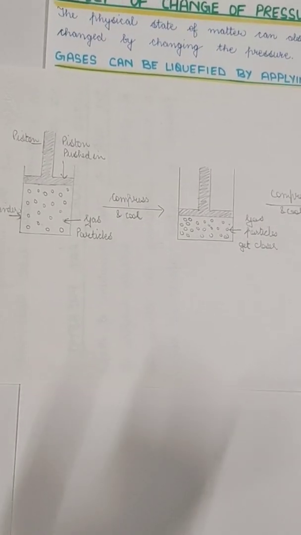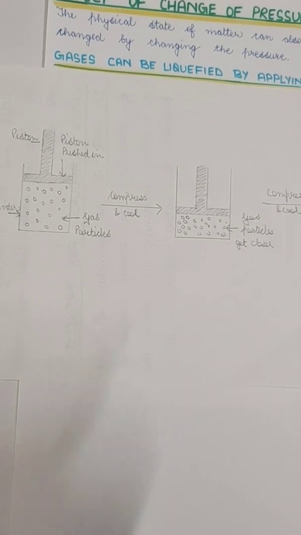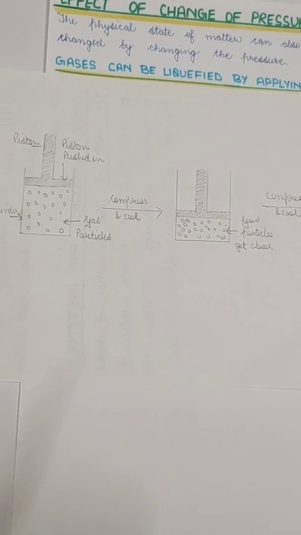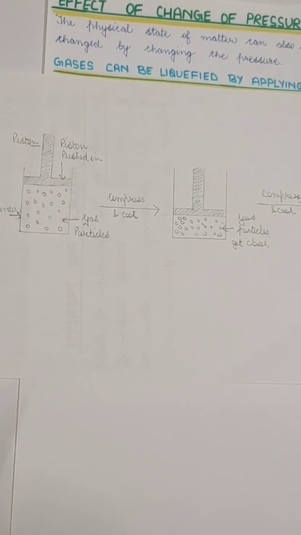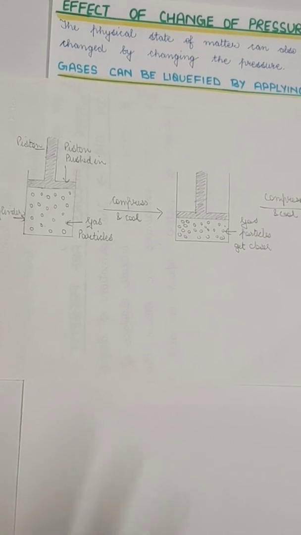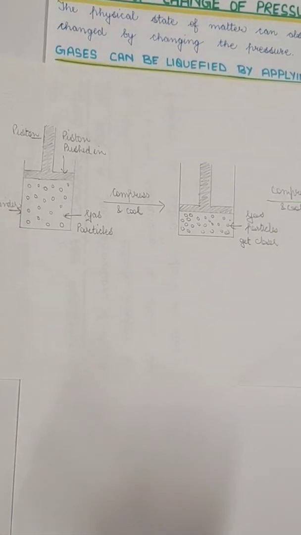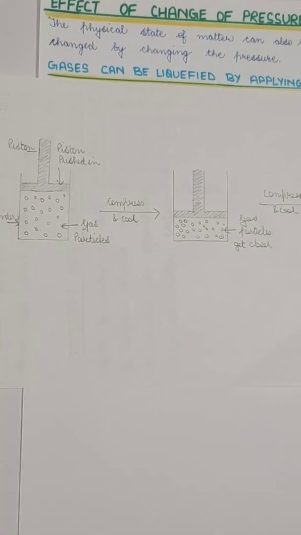That is the LPG gas, which we call liquid petroleum gas, which is a gas. If you turn the regulator on, it will come out in the form of gas, but inside the cylinder it is in the liquid state. That means the gases are compressed so much that they behave as liquid, and as soon as they come out to the atmosphere, they come to their original state. That is why we are asked to store the cylinders at a low temperature.